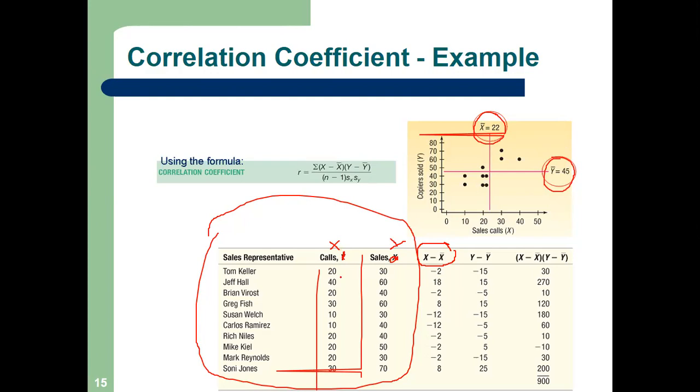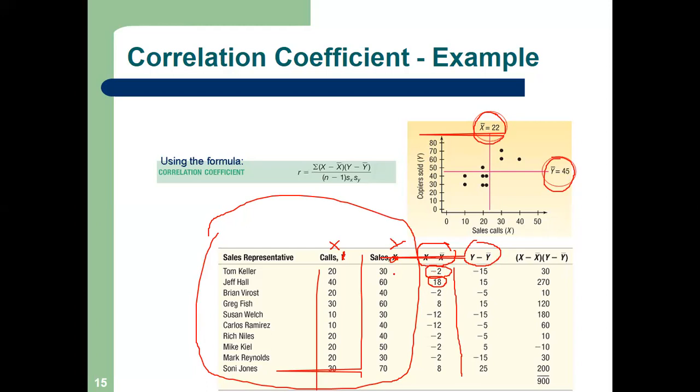So X minus X bar: 20 minus 22 is minus 2. Then 40 minus 22 is 18. In this way, we have to calculate all the X minus X bar, the whole column. Next, we have to take the Y series. What is our Y? DV.